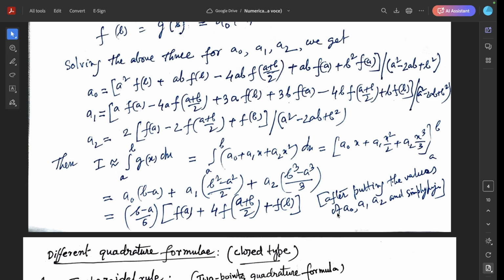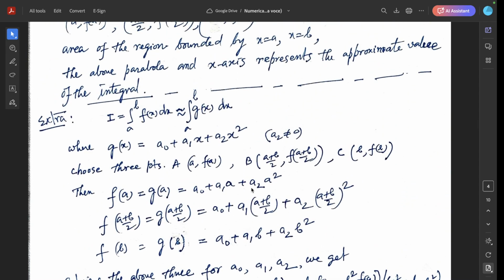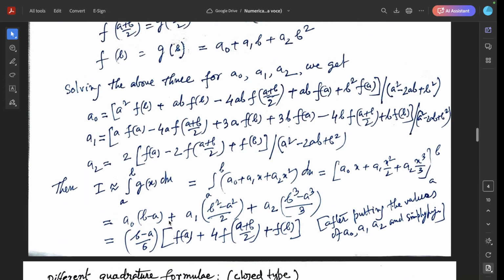So we can replace f(x) by this approximating parabola a0 plus a1x plus a2x squared, and then we get Simpson's one-third rule.